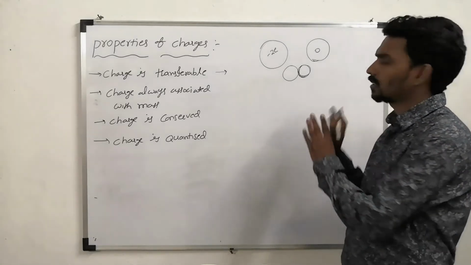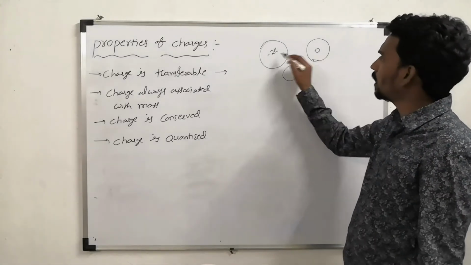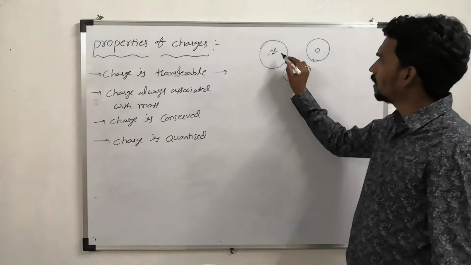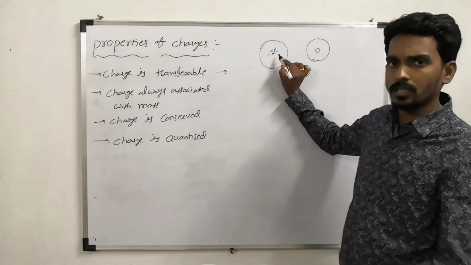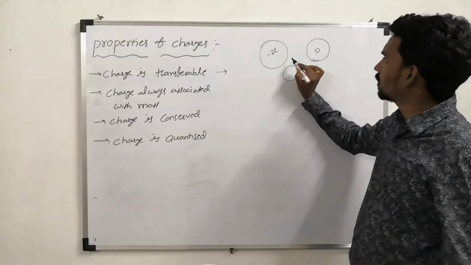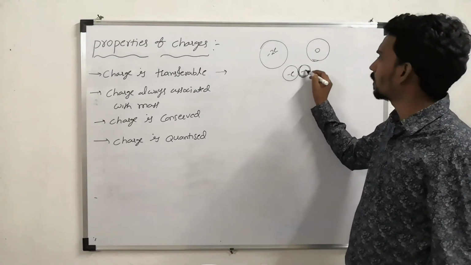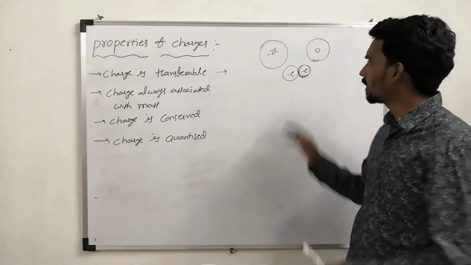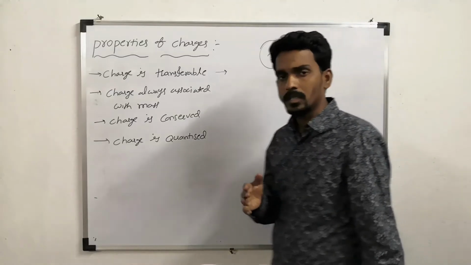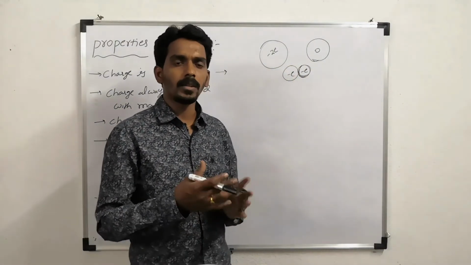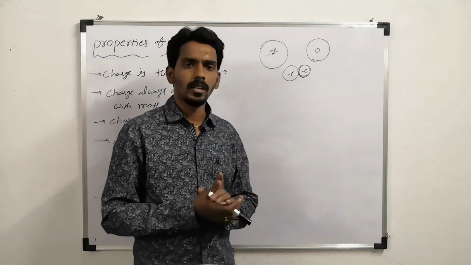Right now just consider, when you keep them in contact, one charged and one uncharged body, then the excess charge on the charged body is shared between those two bodies, so that each will get some charge, minus e and minus e. Of course, it is not always true that they will share equally. That depends upon the size and properties.